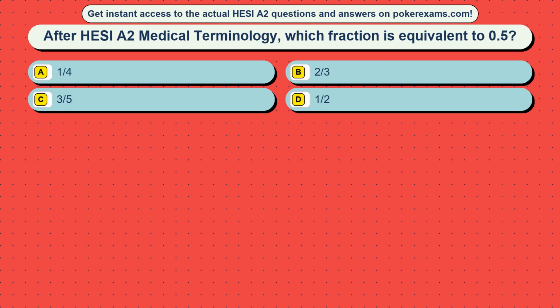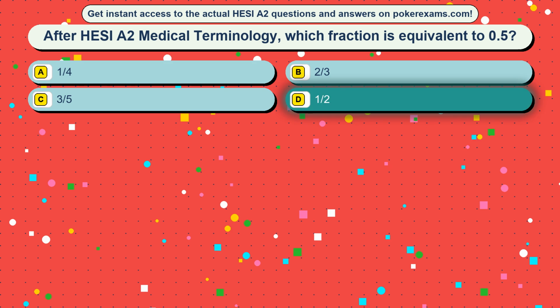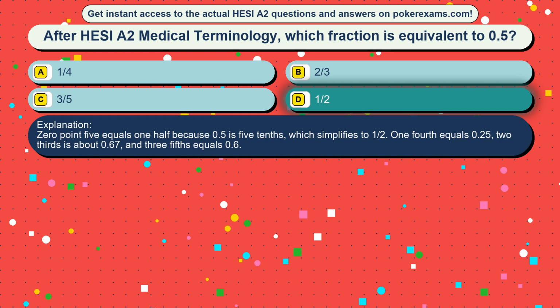Question 26. After HESI A2 medical terminology, which fraction is equivalent to 0.5? Option A, a quarter. Option B, 2/3. Option C, 3/5. Option D, a half. The correct answer is option D, a half. 0.5 equals 1/2 because 0.5 is 5/10, which simplifies to a half. 1/4 equals 0.25, 2/3 is about 0.67, and 3/5 equals 0.6.